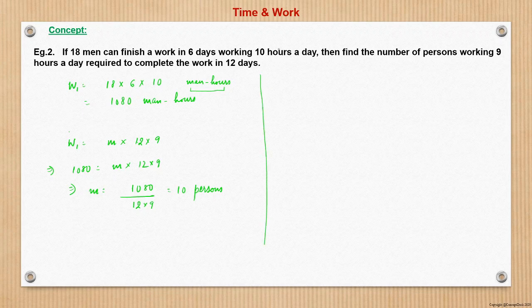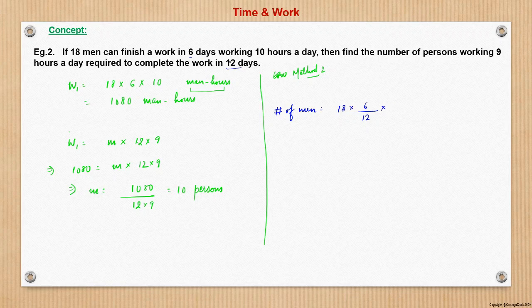Now method 2, if we see, method 2 says that we have to find the number of men. What is the original number of men? That is 18 men are working. What are the variables changing now? Persons working, work has to be completed in 12 days, right? So number of men and number of days are inversely related. More number of days, less manpower required. So inversely related. So here this 12 will be in the denominator and the original 6 days will be in the numerator. Now the second variable is hours per day, right?